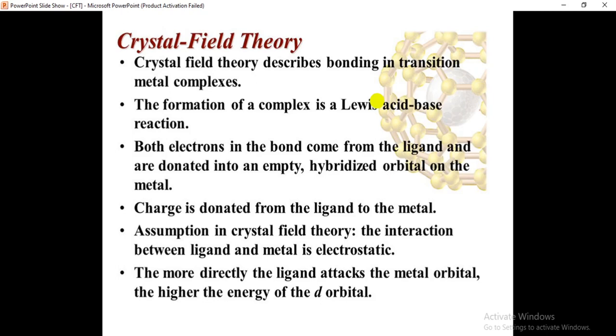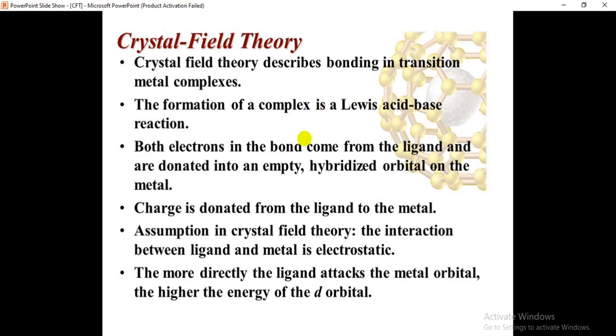While the ligand approaches the metal ion, which type of repulsions can take place, how the orbital splitting can take place, and what are the bond strengths and what are the properties of the metal to ligand bond. This information can be described by the crystal field theory.